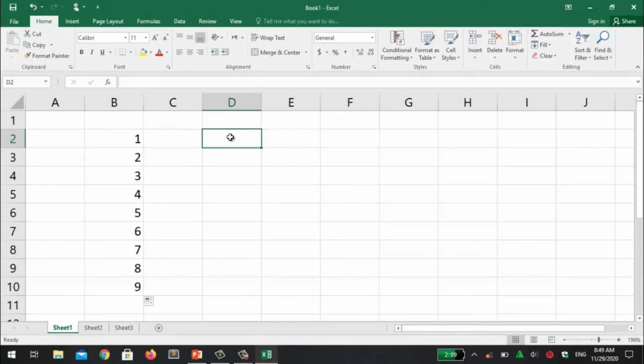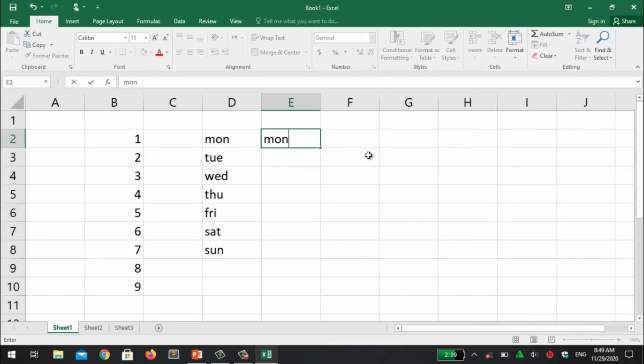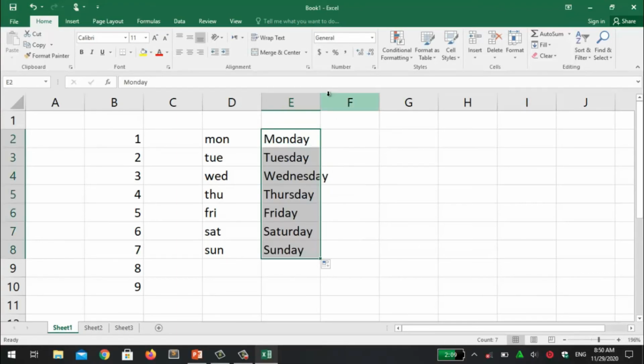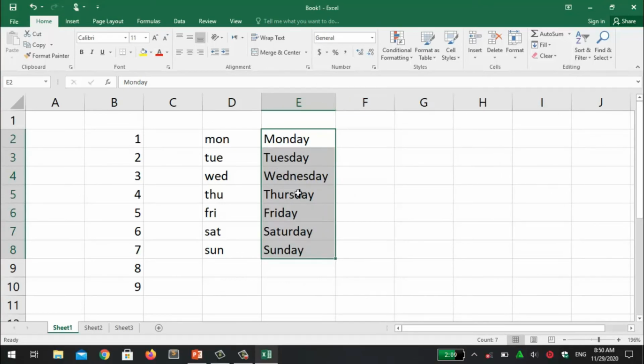We also have the days and months built-in lists in MS Excel. Let me try it. You have to write Monday, then drag it. Look here, Monday, Tuesday, Wednesday, Thursday, Friday, Saturday and Sunday. If you want to write the complete name of a day, we have also a complete list. Look here, Monday, Tuesday, Wednesday, Thursday, Friday, Saturday and Sunday.